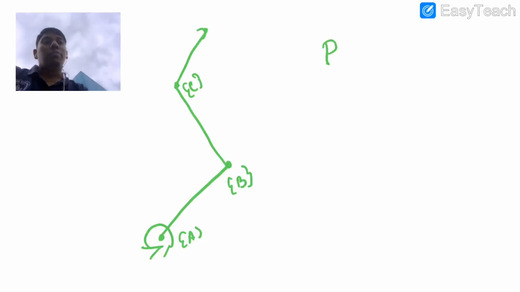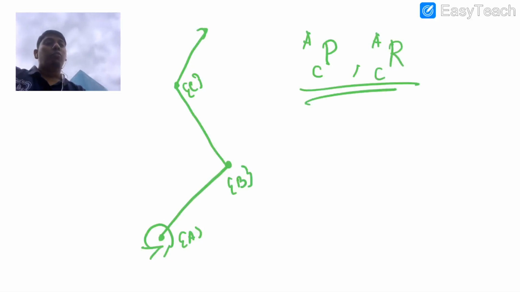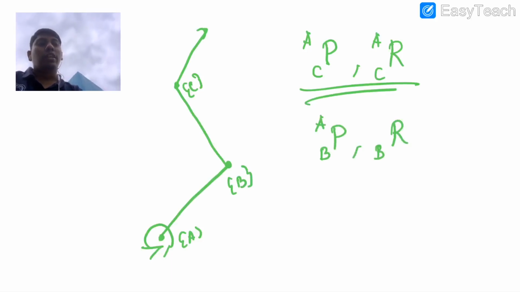So I will write the positional information of C with respect to A and the rotational information of C with respect to A, which are supposed to be known. But what I can actually see is that the positional information of B with respect to A is known, and similarly the rotational information of B with respect to A is known.